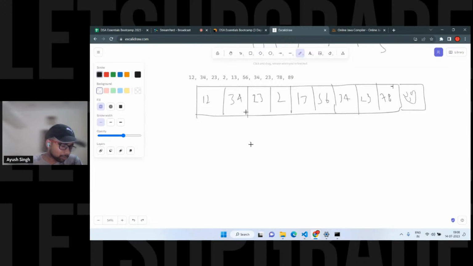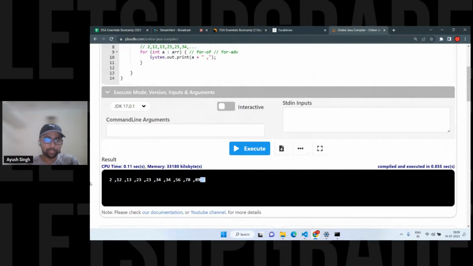So can anyone tell me what the approach is? Obviously you can write it in one line. That's correct, Rishikesh. But normally, if you have to explain it to someone, how will it work? See, this is the array, right? We have to sort it, I mean, we have to get the elements like this. So this is the output we want.